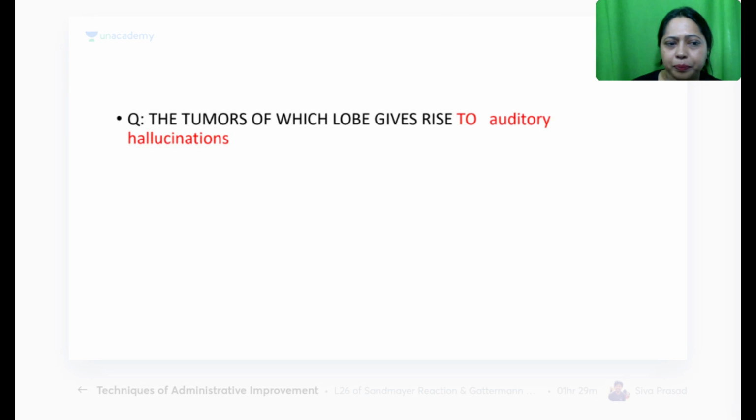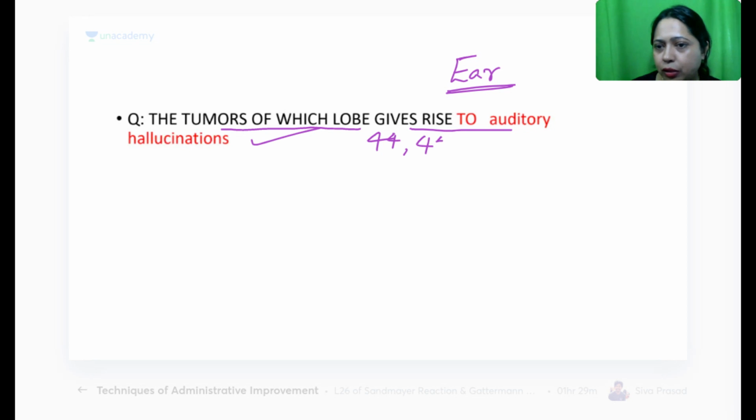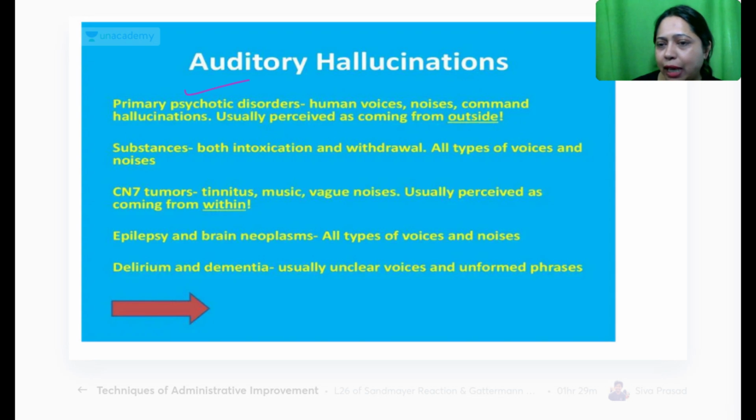All right, next one. The tumors of which lobe give rise to auditory hallucinations? This is another one with the same kind of topic. Where should the tumor be to give rise to auditory hallucinations? Temporal, because areas 44 and 45 are what we were talking about. And see here, primary psychotic disorders: human voices, noises, all these commands that come from outside.